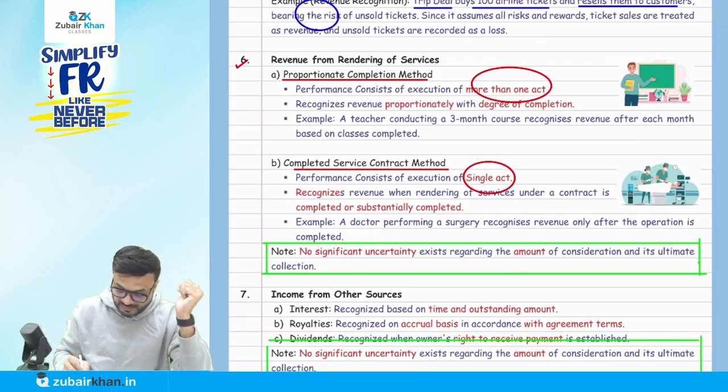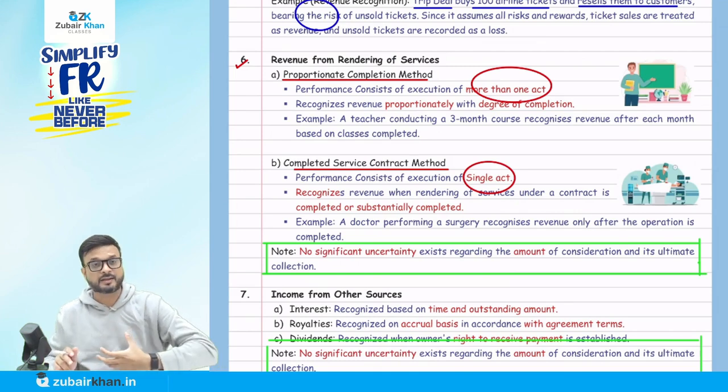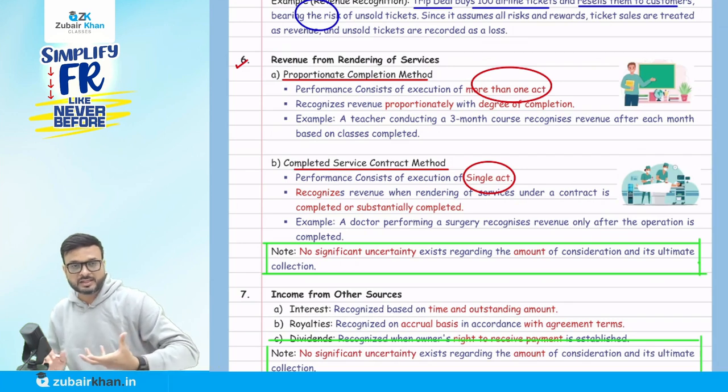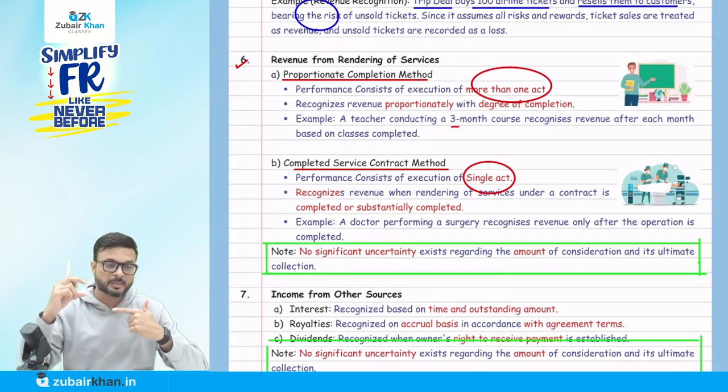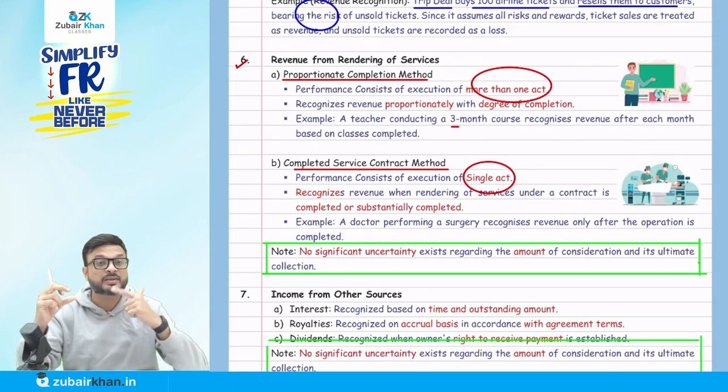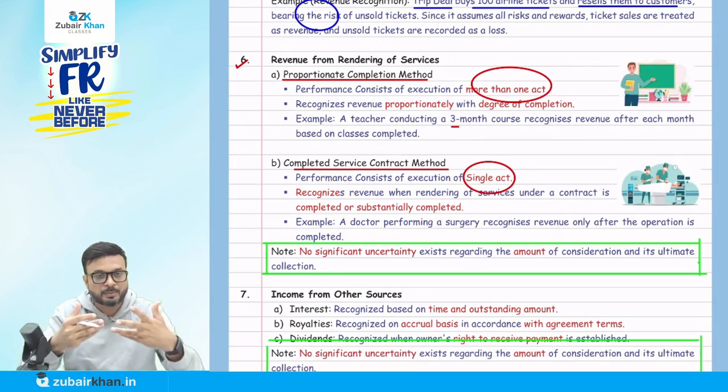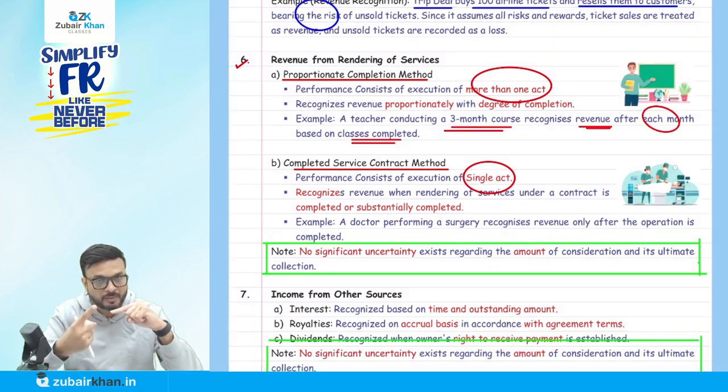So in this example, a teacher conducting a 3 months course recognizes revenue after each month based on the classes completed. If out of 3 months, one month has been done, I will recognize revenue for 1 month. What about the remaining 2? That will be recorded as income received in advance. Then for the next month, when I provide the classes, that income received in advance will be cancelled and revenue will be recognized. Again, the same I will do for the 3rd month as well.